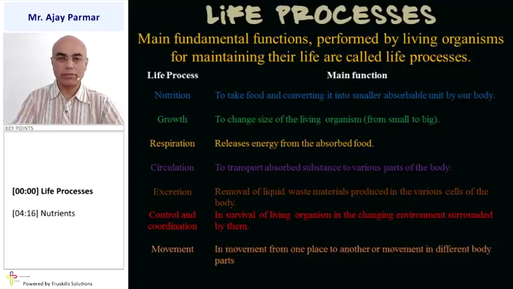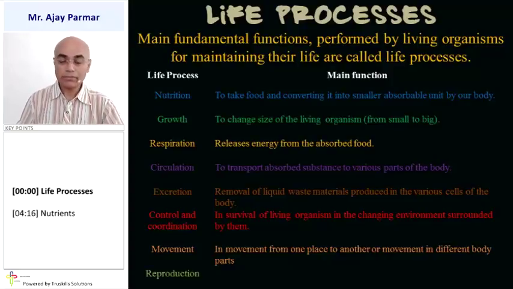Or else in case of plants, there will be movement that we shall study in some other topic, how that is observed in some of the plants. Movement is another important life process in order to protect the body, in order to obtain nutrition, and for so many other factors because of which all living organisms require movement.